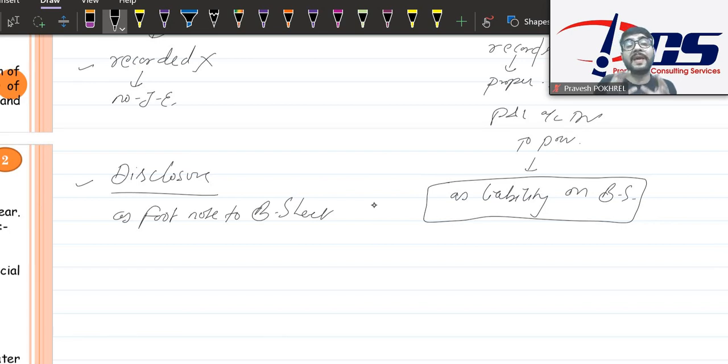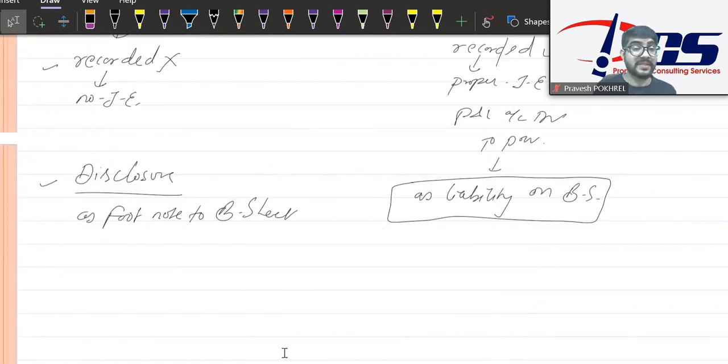But contingent liabilities are not even recorded. If they are not recorded, they cannot appear on the face of the balance sheet. They will not appear because you are not recording them. But you can disclose them by writing additional notes. We can have a liability of so much amount because of this activity that has happened, but the chance is less than 50%, hence we are not recognizing them. We are disclosing them as contingent liability in the notes to account section of our financial statement. So this is the treatment of contingent liability and provision.